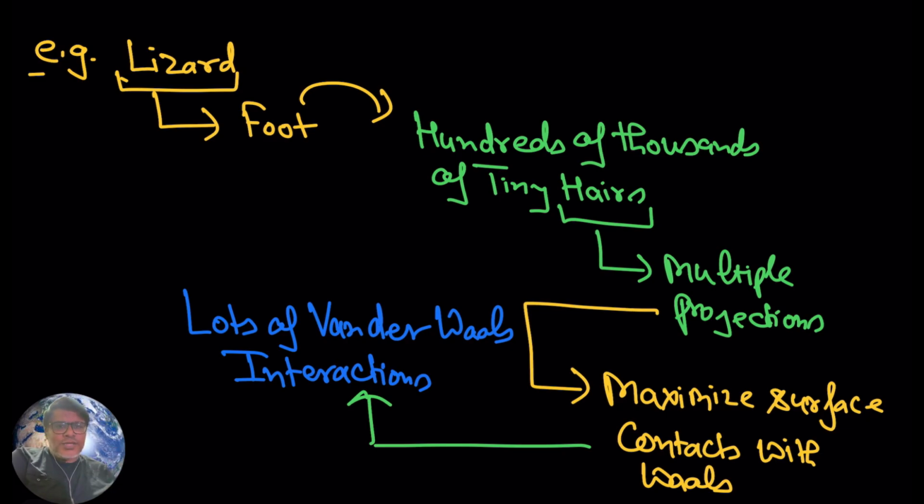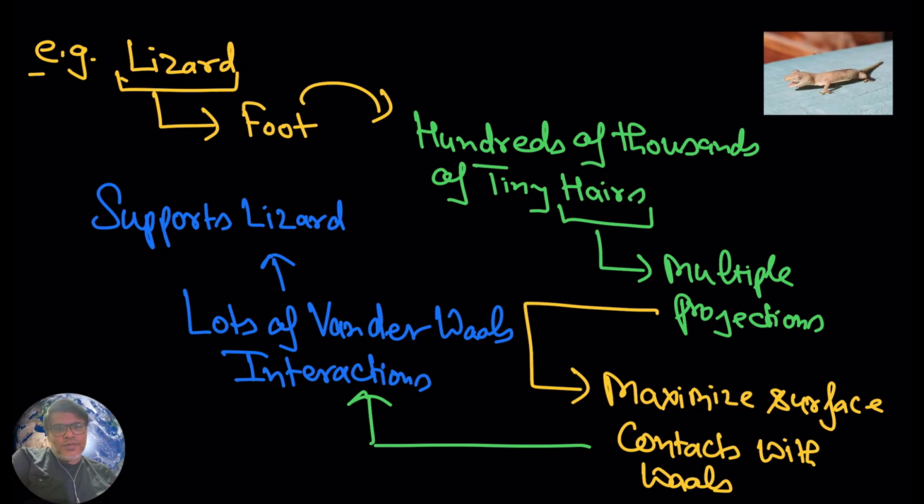Van der Waals interactions are weak forces, but when you have a lot of them, they can give rise to a strong force, and this strong force supports the lizard. The lizard can easily crawl and move over the wall. Remember, it is just because of van der Waals interactions. So hopefully it is clear.